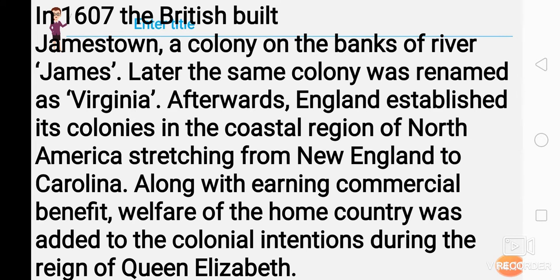The intention of colonial capturing was there during the reign of Queen Elizabeth. At that time, not only did they have the intention of colonizing, they also wanted to make profit. Profit was the earlier intention during industrialization. That was the first thing, that they had to make profit. After that profit, they wanted to colonize the people. They wanted to capture the land, and this was under whose guidance? Under the reign of Queen Elizabeth.